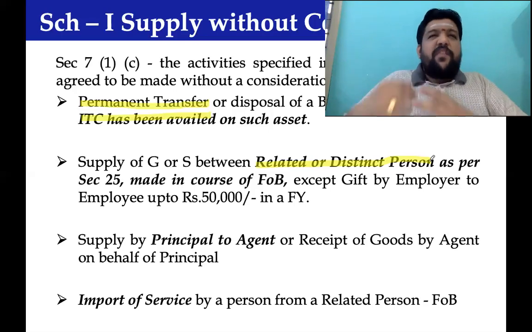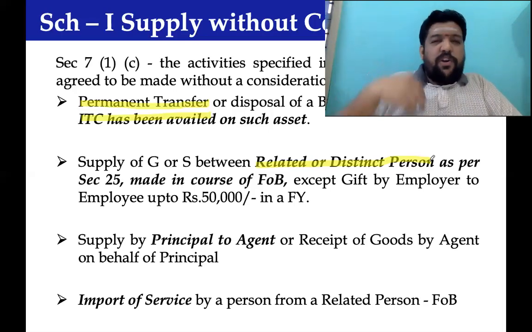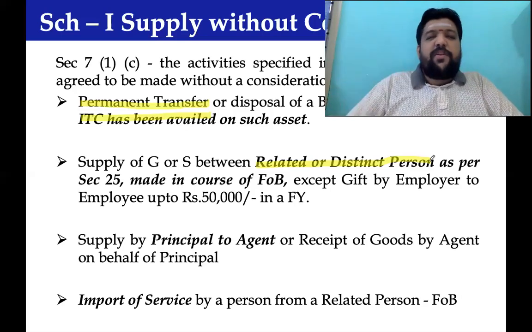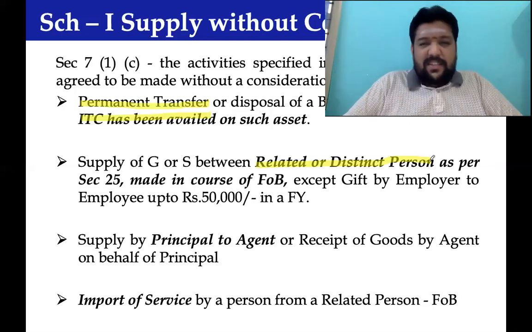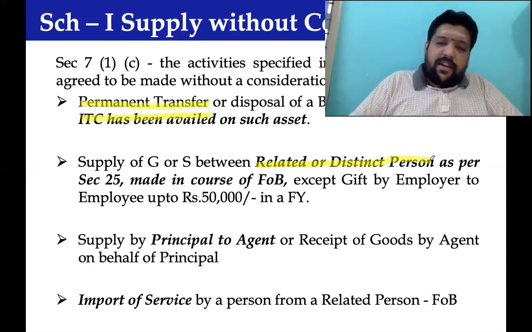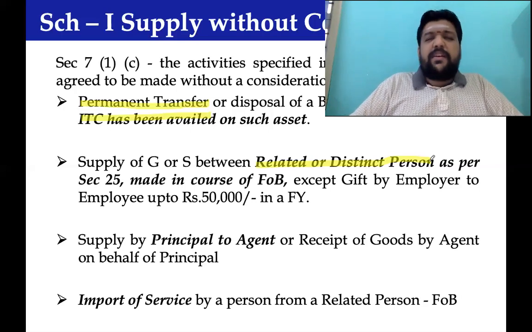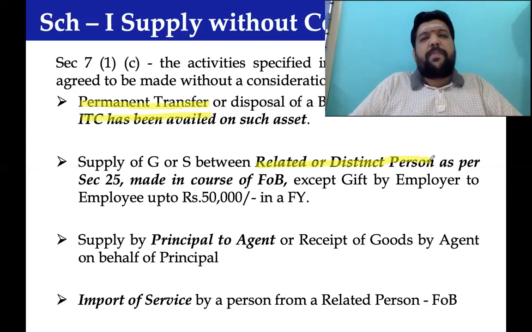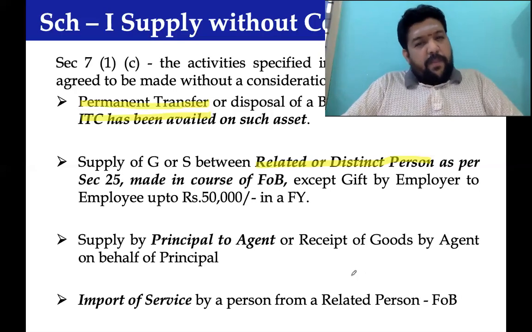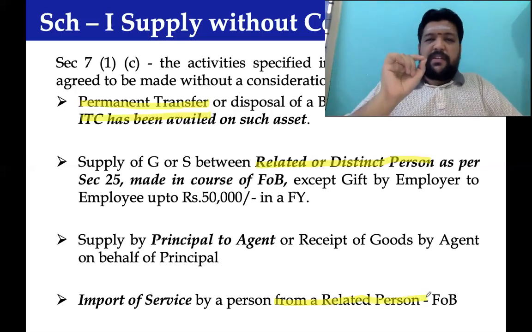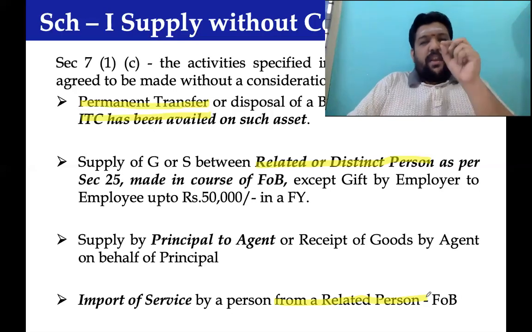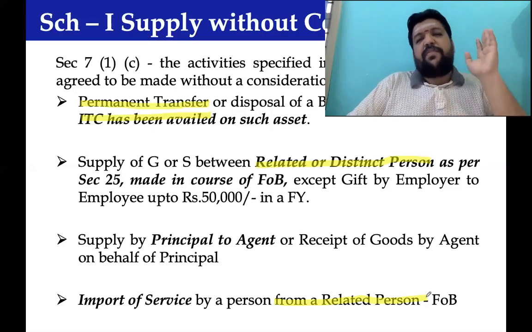But understand, for this model, if you go with some of the old models where any transfer between principal and agent will not be taxable, the GST model will not survive. It would have its own challenges. That is the reason the government highlighted all this and made a deeming fiction. Any transfer between principal and agent would be treated as a supply, followed by import of service by a person from a related person. Very careful: import of service by a person from a related person would be treated as a supply of service.